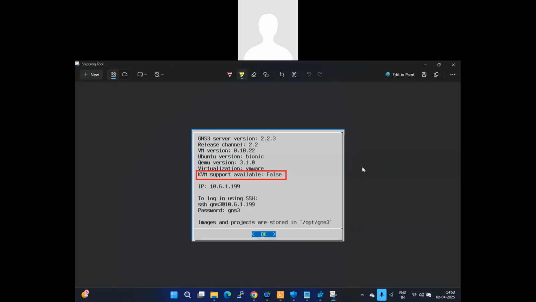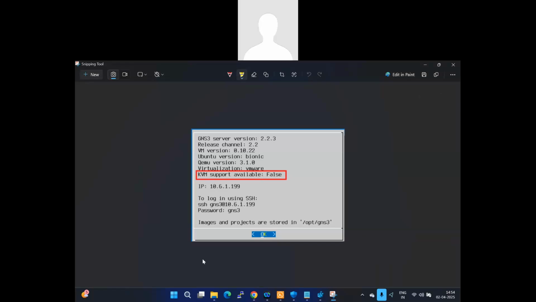This meeting is being recorded. Hello everyone, welcome to Tech Focus today. So today we are going to discuss VMware installation integration with the GNS3 and how we can turn the KVM support options available from false to true category.